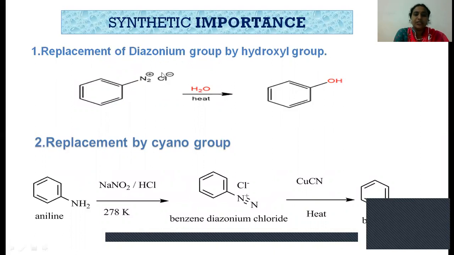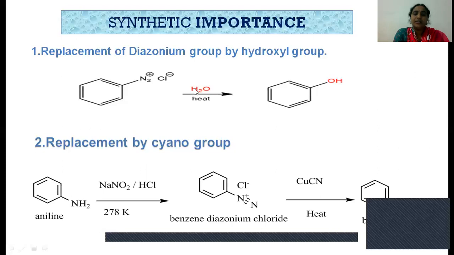Here, benzene diazonium chloride is in the presence of water. Here the temperature is nearly 50 to 60 degrees. In this, water is dissociated as H plus and OH minus. OH minus is a nucleophile. Because oxygen has a lone pair of electrons, it gives its electrons to here, and this N2 plus is eliminated by taking its bonding electrons, which liberates as nitrogen gas and Cl minus.